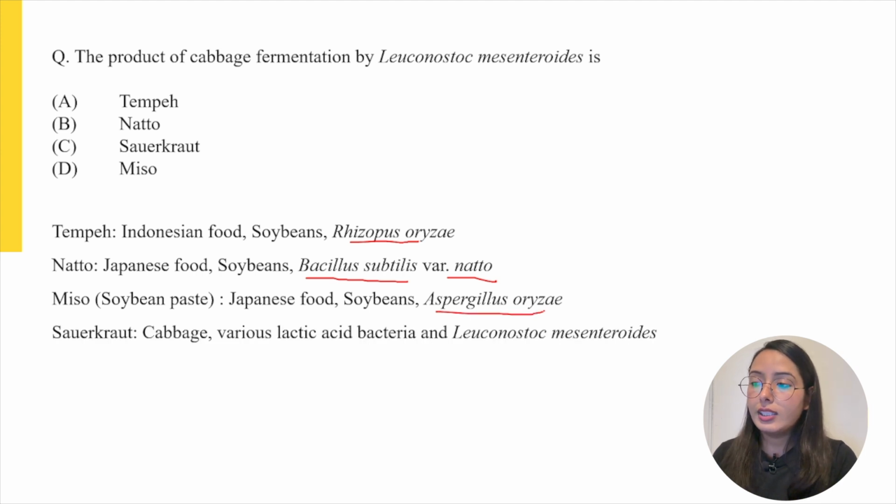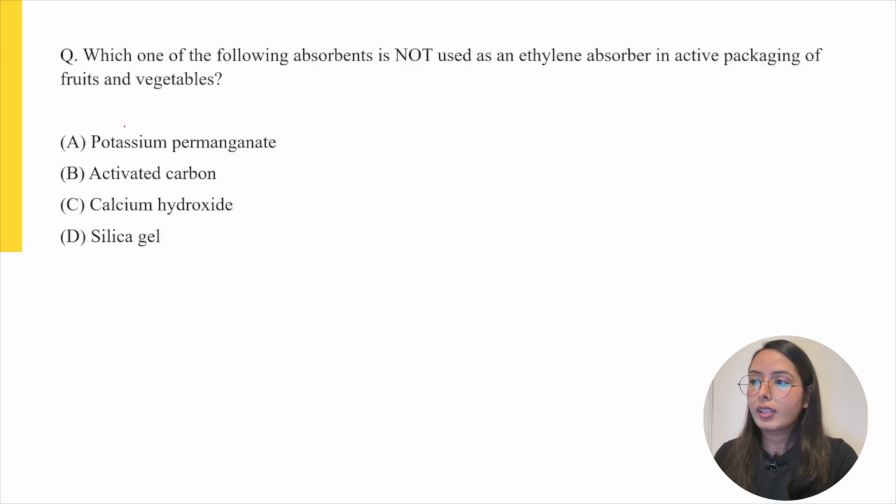Hence, we are left with the fermented food sauerkraut, which is made using cabbage, and its fermentation uses a variety of Lactobacillus lactic acid bacteria along with Leuconostoc. So for this question, the correct answer is answer C, that is sauerkraut.